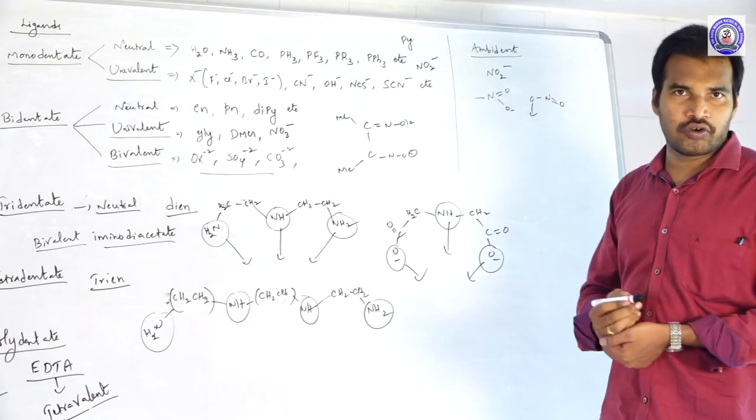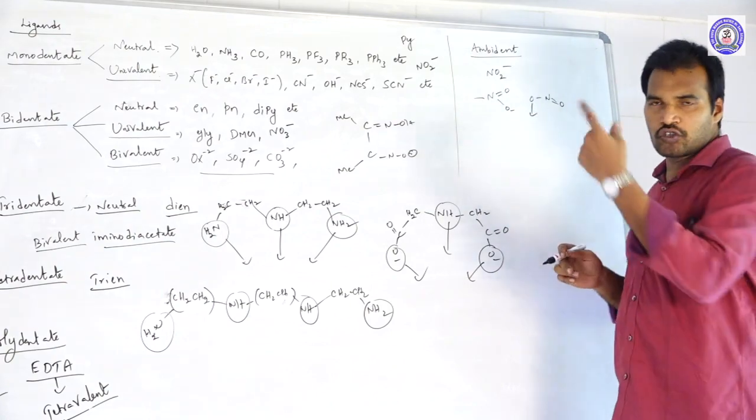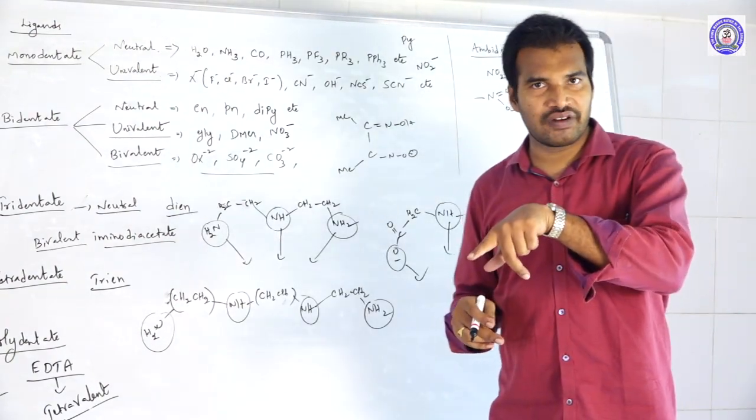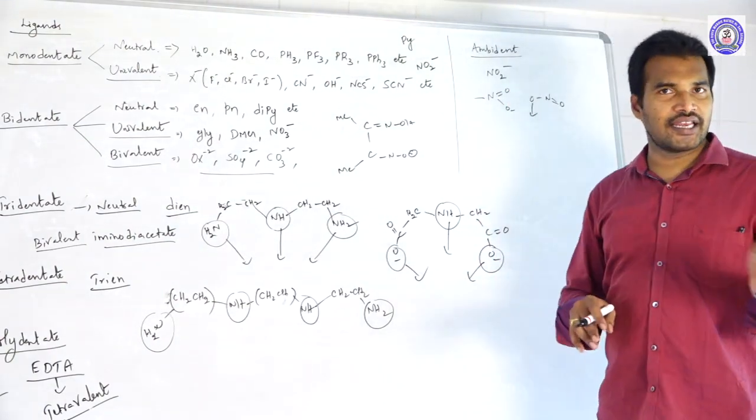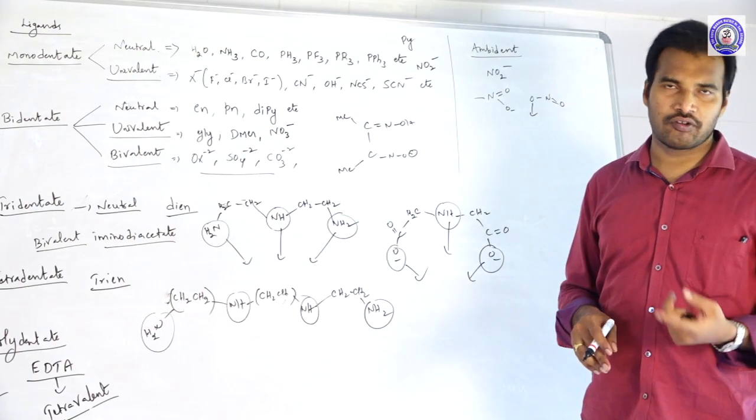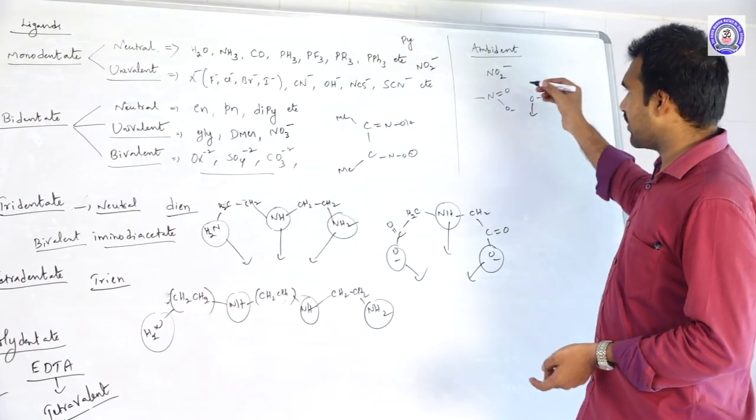This O also may donate. So if nitrogen is donating the electrons, we write N-nitrito. If oxygen is donating the electrons, then we write O-nitrito. So this is the best example of an ambident ligand.